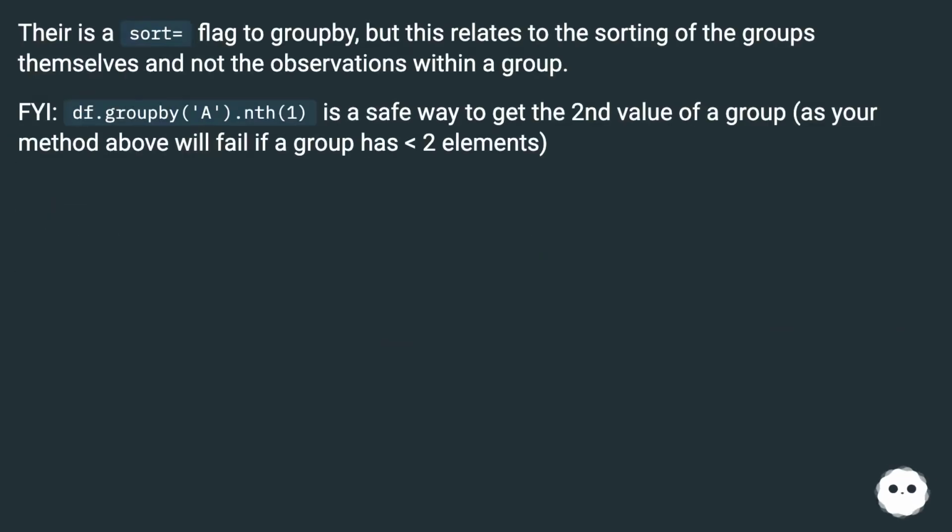There is a sort equals flag to Groupby, but this relates to the sorting of the groups themselves and not the observations within a group. FYI, df.groupby.nth(1) is a safe way to get the second value of a group, as your method above will fail if a group has fewer than 2 elements.